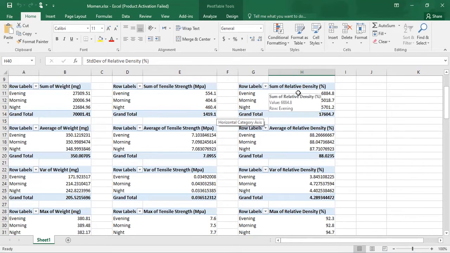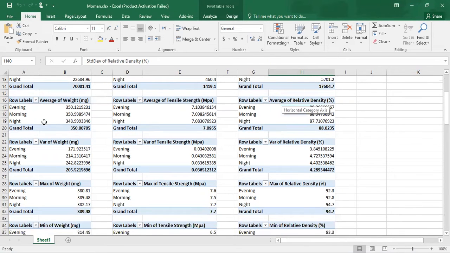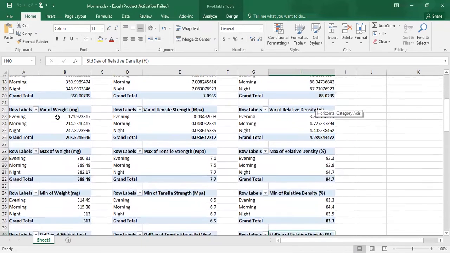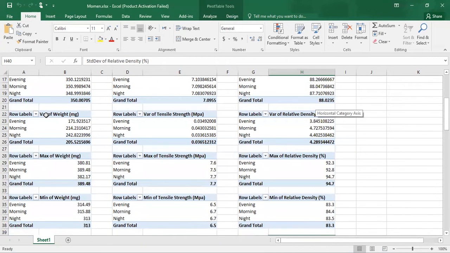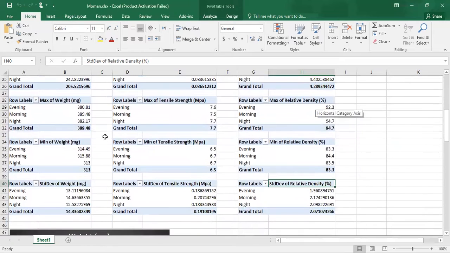Also we have the relative density, which is 17,004. And also I calculated the average, also evening, morning, and night, for the weight, tensile strength, and relative density. The next thing I did is calculating the value at risk for the weight, the tensile strength, and the relative density.